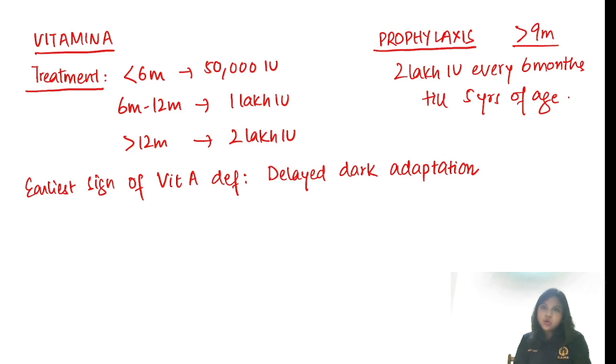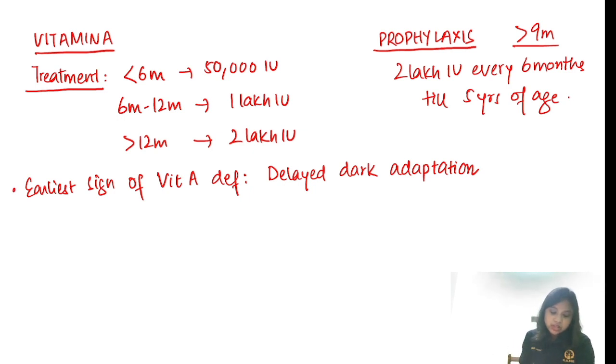And we already know about the grading, like X1A was conjunctival xerosis, X1B was Bitot spots, okay? And later on, there will be corneal xerosis and keratomalacia. So initially we are going to get conjunctival xerosis, later on we are going to get the corneal xerosis and keratomalacia. So at least you should remember these things.